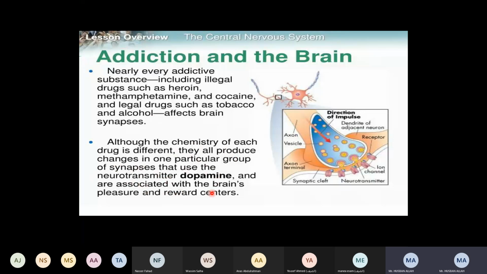So which is the pleasure and reward center of the brain? The last part of the cerebrum. What was it? No. It was in the brainstem. Sorry, this one.